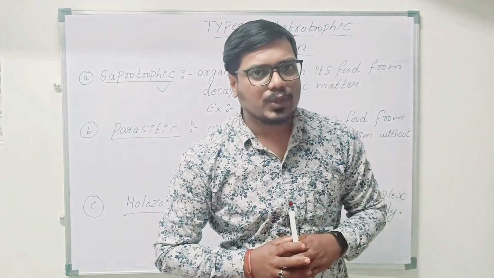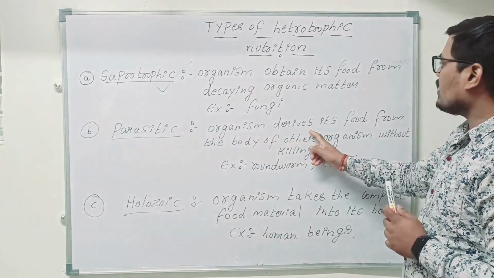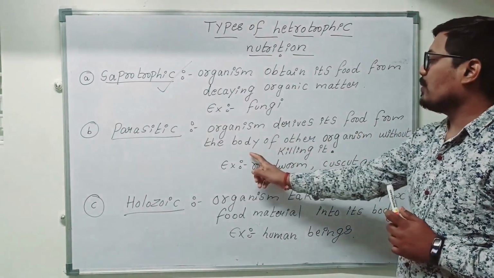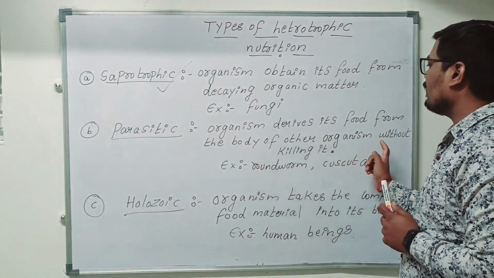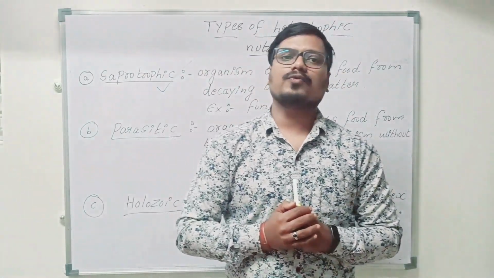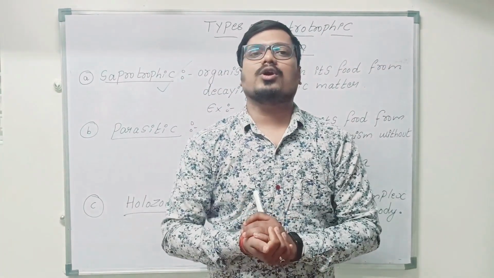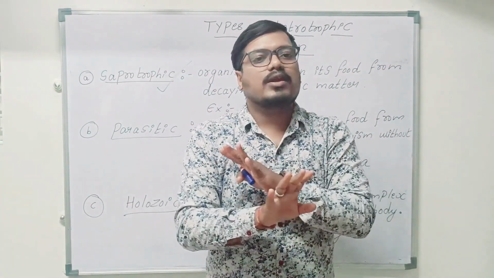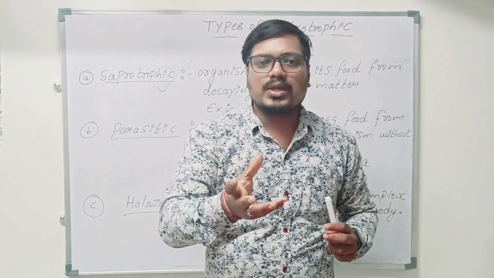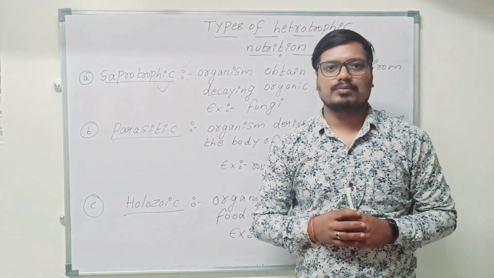And the second one, parasitic nutrition. What is parasitic nutrition? Let us see the sentence. Organism derive its food from the body of other organism without killing it. So this is the opposite of saprophytic. These organisms will be living inside the body of another organism, but they will not kill them. Slowly they will extract the nutrition from that organism.